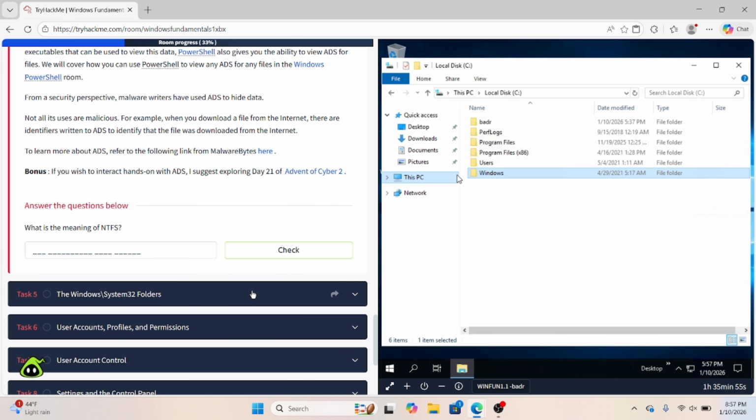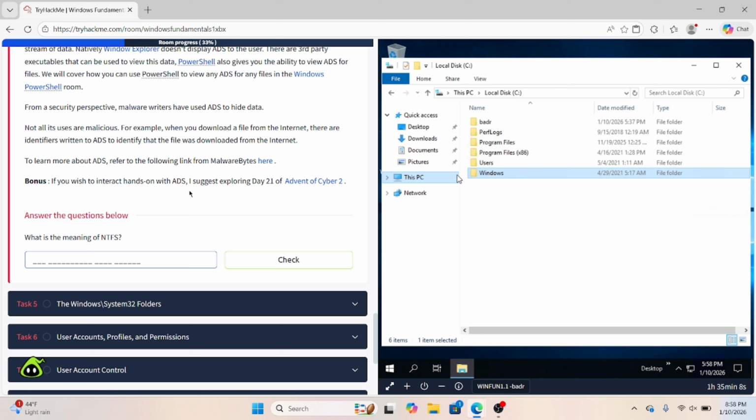From the security perspective, malware writers have used ADS to hide data. Not all of its uses are malicious. For example, when you download a file from the internet, identifiers are written to ADS to identify that the file was downloaded from the internet. If you want to learn more about ADS, just click this link right here. What is the meaning of NTFS? It's going to be New Technology File System.